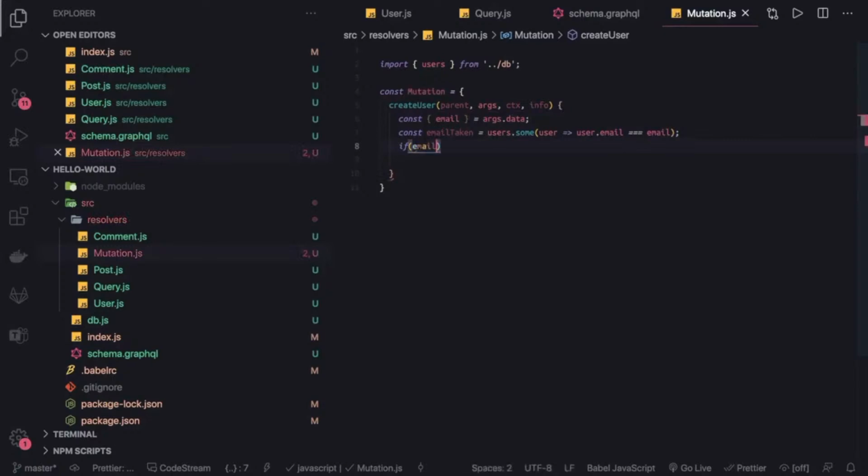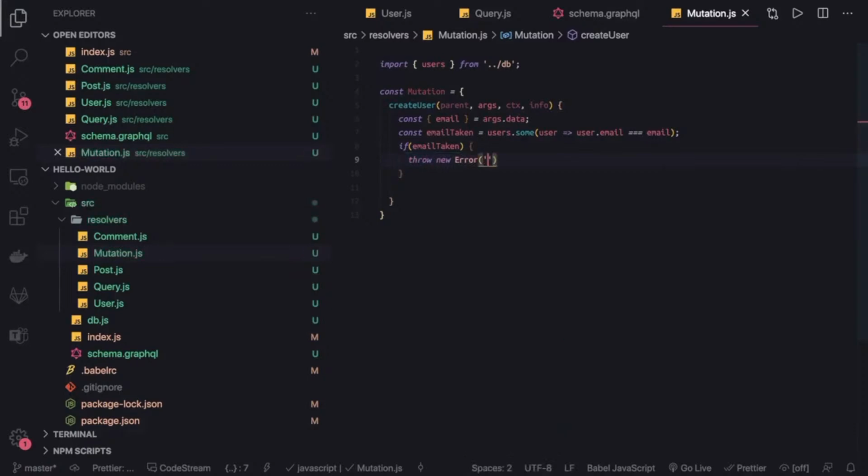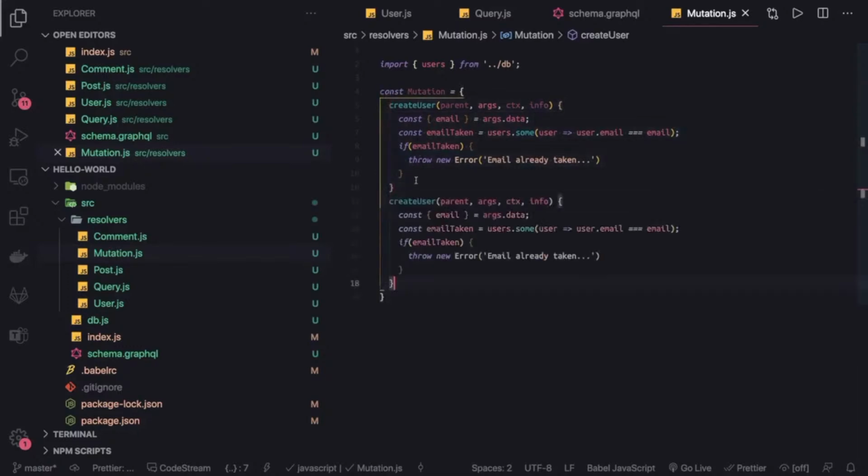If email is taken, then here you can do a lot of things, throw new Error. We can write custom exceptions also. Email already taken, something like that. So we are going to write these kinds of mutation functions, same as query. Let's say this is for create user, there is another function update user, keep adding them. There is a delete user.